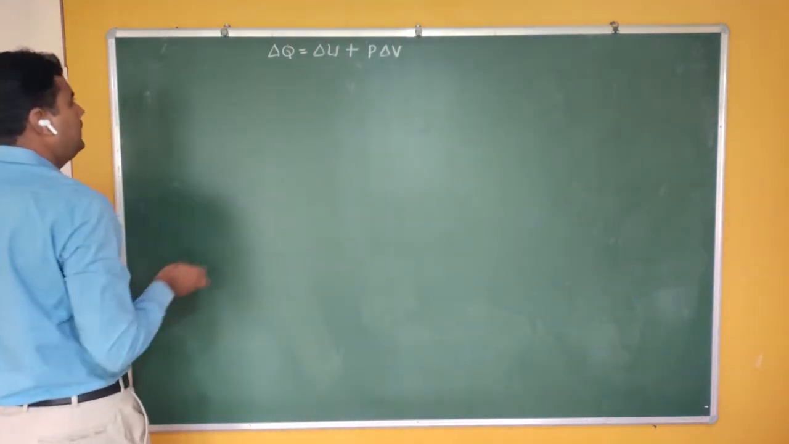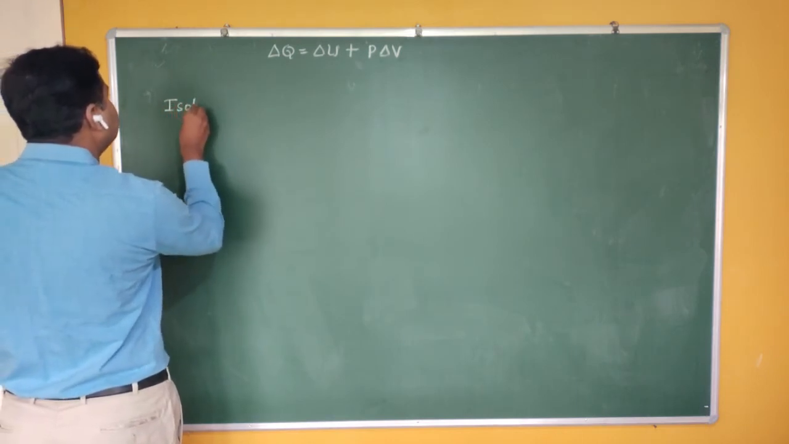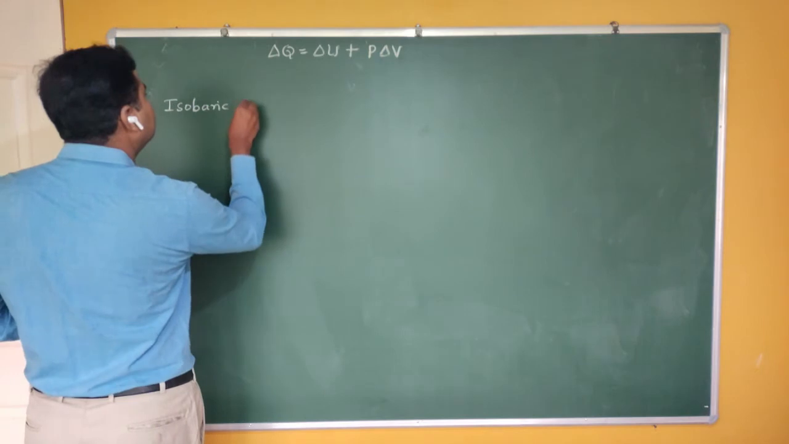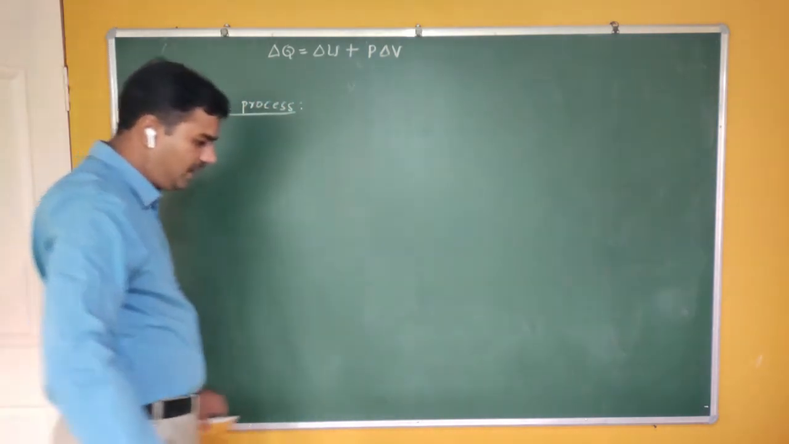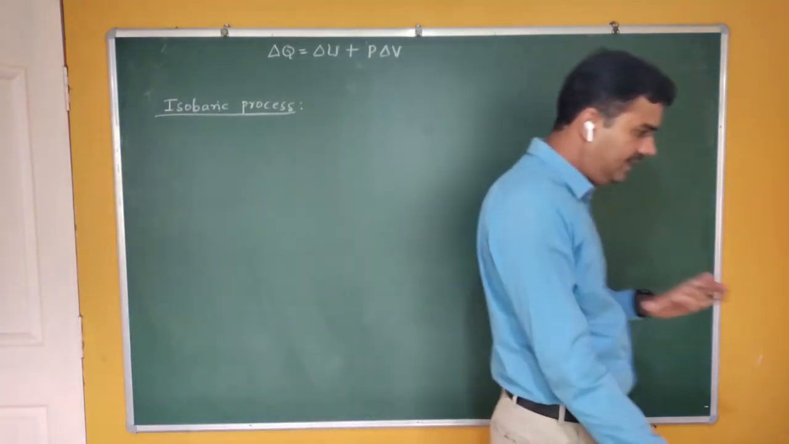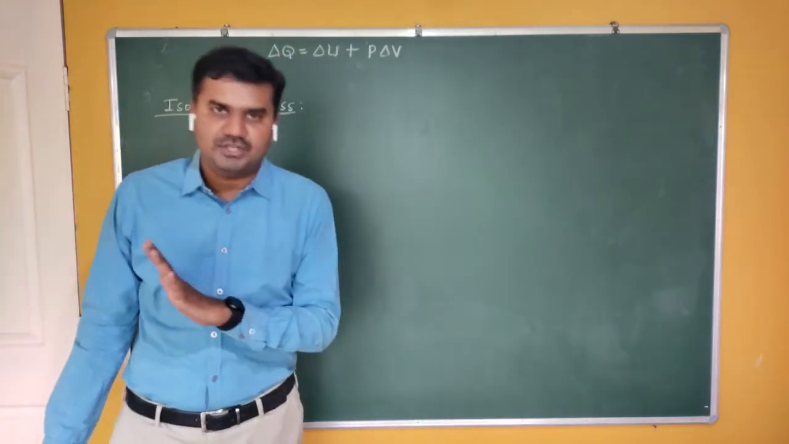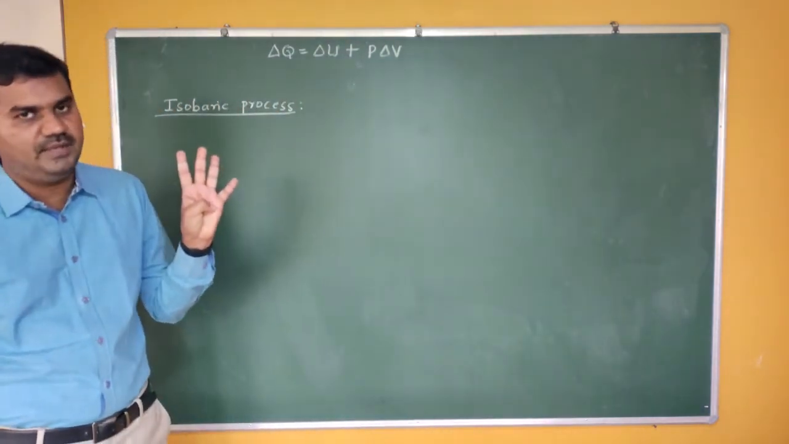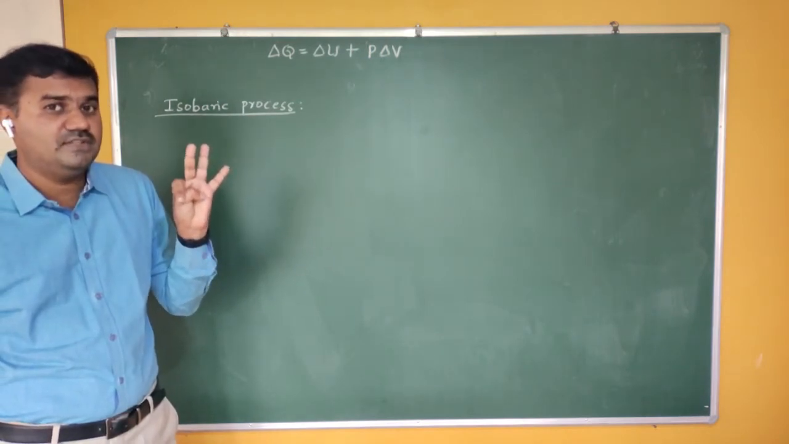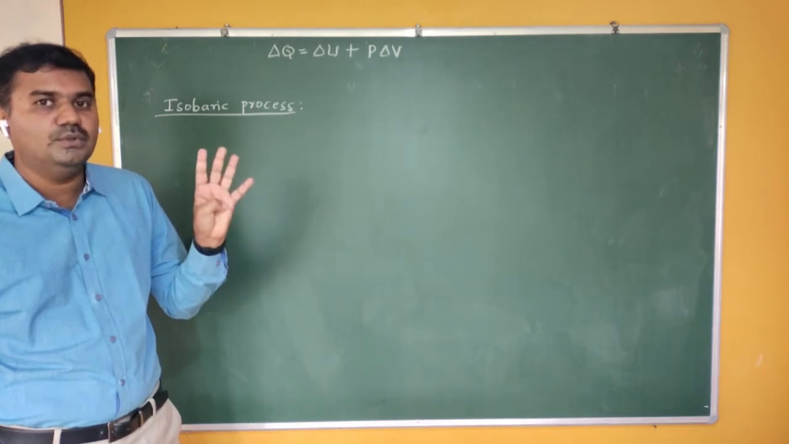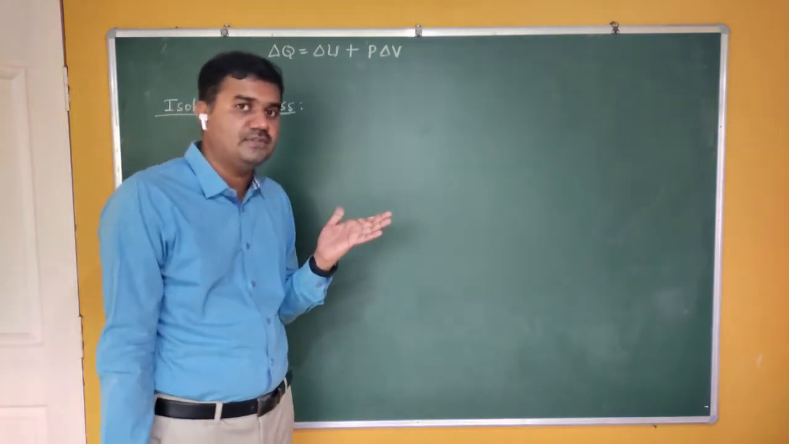So the next one, after adiabatic, you have the last one, that is isobaric process. Iso means same, baric means pressure. That means this time the pressure is the same. In case of isochoric, volume is the same, so your delta Q is equal to delta U. In isothermal process, the temperature is the same, your delta Q is equal to delta W. In adiabatic process, delta Q is zero, therefore delta W is equal to minus delta U.